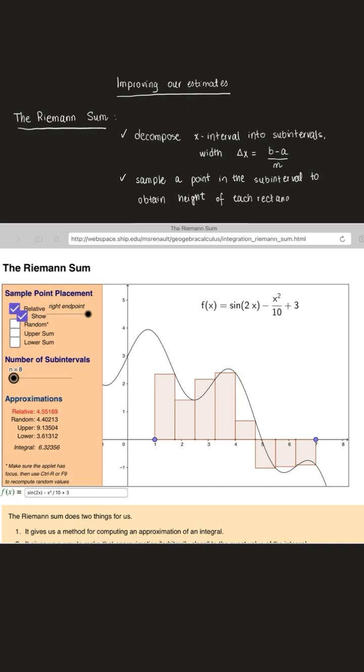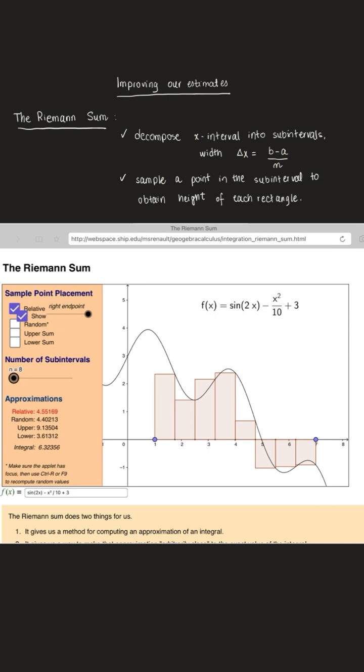So far, ways in which we've seen how to sample a point in each subinterval is by using a lower sum, where we take the minimum value of the function in a subinterval, or the upper sum, where we take the maximum value of the function in the subinterval. We also saw the midpoint, where we find the midpoint of the subinterval and take the height as the value of the function at the midpoint.